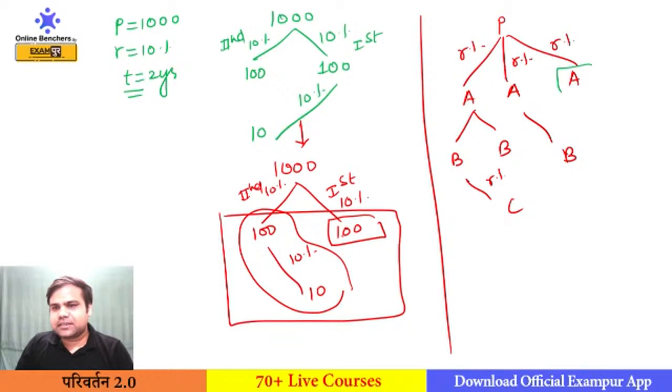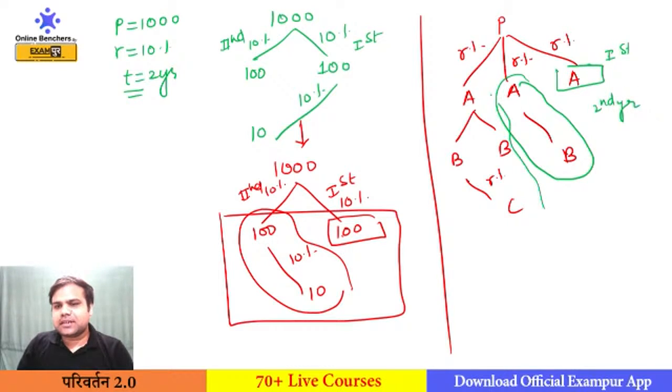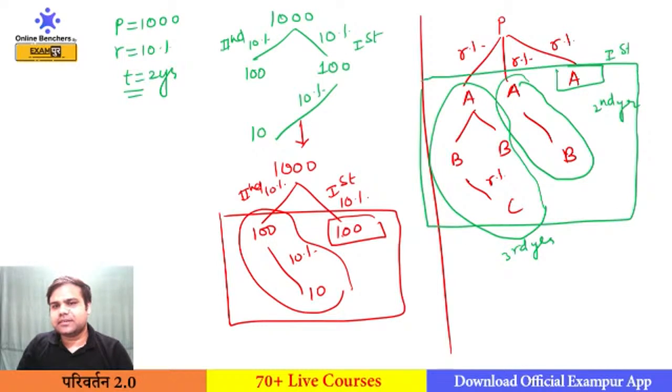What is this? This is the CI for first year. What is this? This is the CI for second year. What is this? This is the CI for third year. And this is the CI for the 3 years. Okay. So this was the basic of SI and CI.